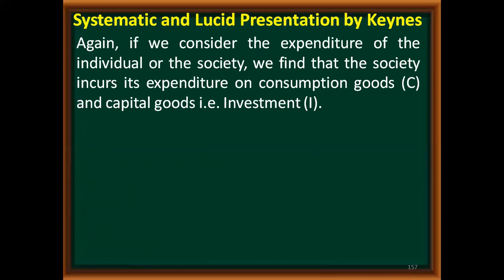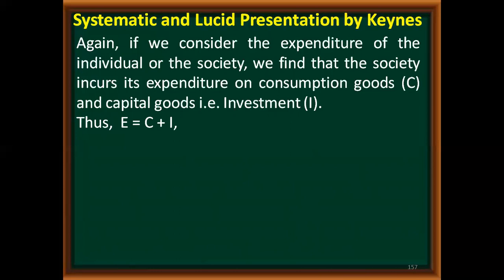As a consumer, what I am spending is my consumption expenditure, and as a producer, whatever I am spending is my capital goods expenditure, or an investment, because I am spending that money in order to earn a return. So the total expenditure will be C plus I, consumption expenditure plus investment expenditure. There is no third way of spending the money. Therefore, E is equal to C plus I.